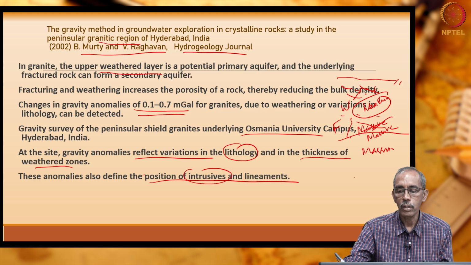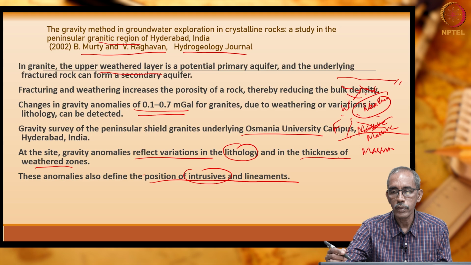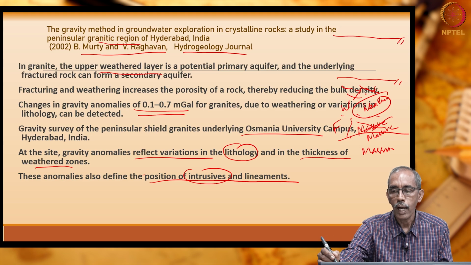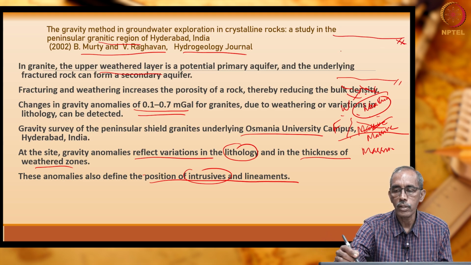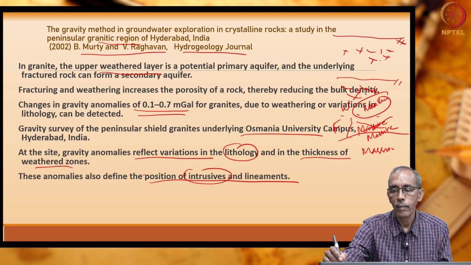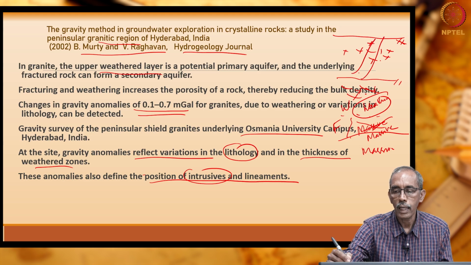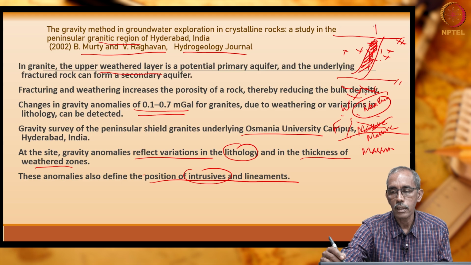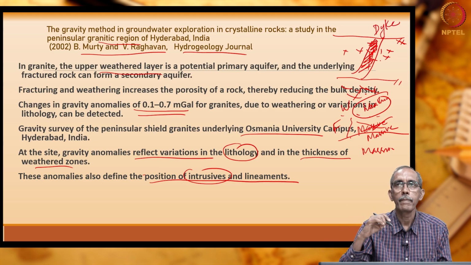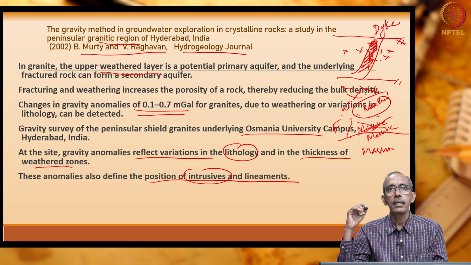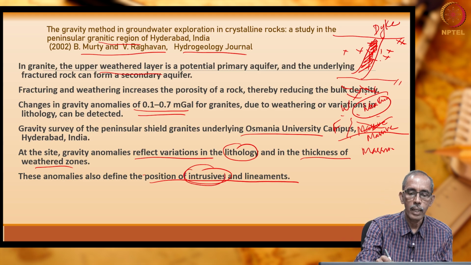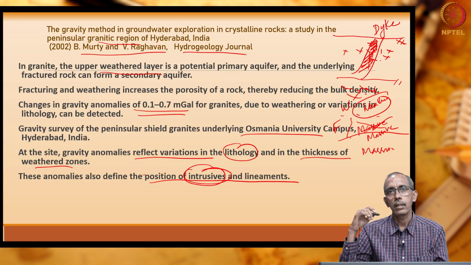What is intrusives? Intrusives are the rocks which intrude into the already formed rock. This is the ground surface, you have some rocks everywhere. Within that, from the bottom, an intrusion can take place. This is what we call a dike. So, the intrusives can be delineated using the